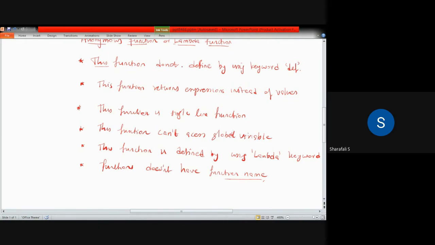This function is not defined by the keyword def. Usually we use this def keyword to define any function, but that is not the case with the lambda function or anonymous function. Also, instead of returning the values, it will return the expression. Similarly, this function is a single line function, so in a single line we can finish all the operations in this function. And it cannot access the global variable.